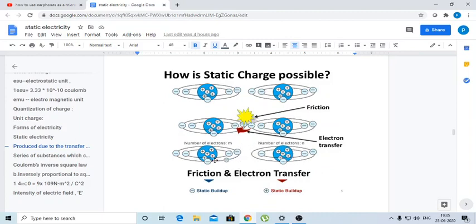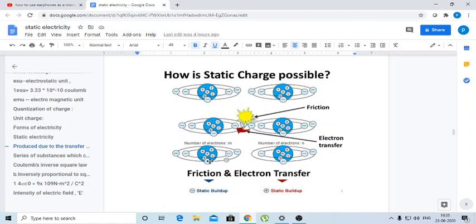So the first object gains 1 electron and the second object loses 1 electron. When an electron is lost by a substance, the number of protons in the nucleus is greater than the number of electrons, so positive charges are more. We have 5 positive charges within the nucleus and 4 negative charges around the nucleus, so it is positively charged.